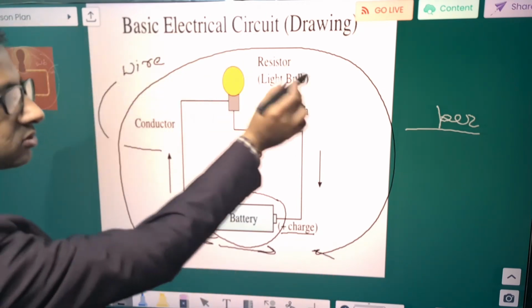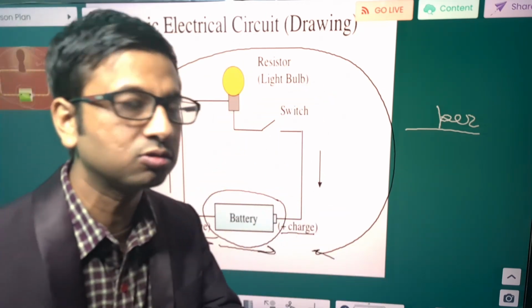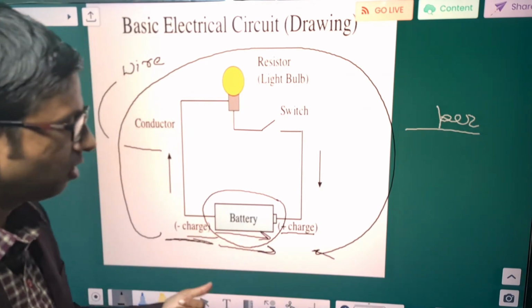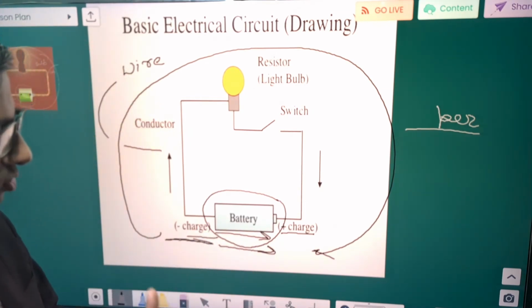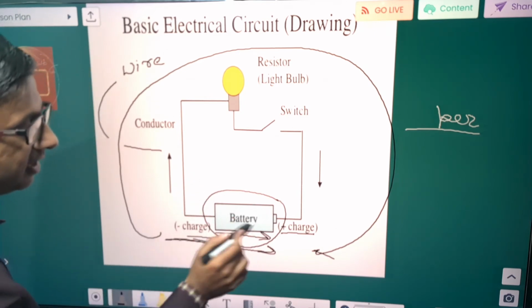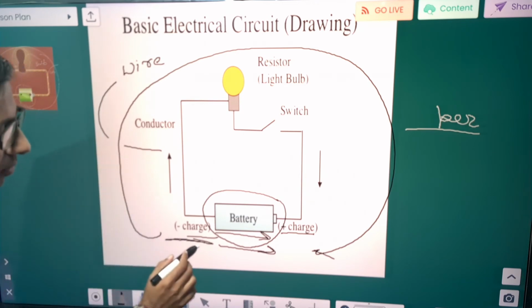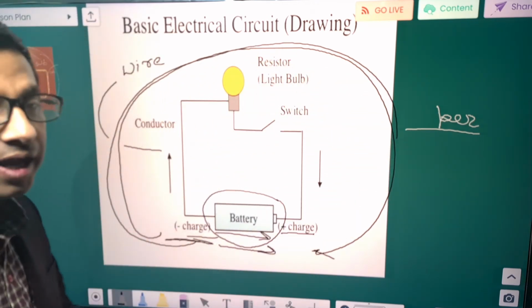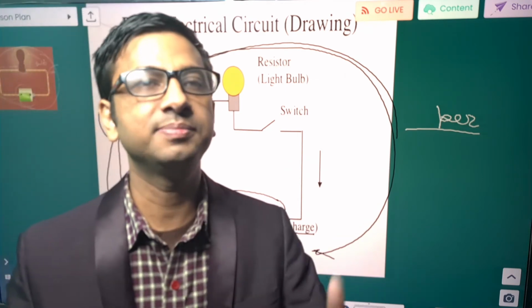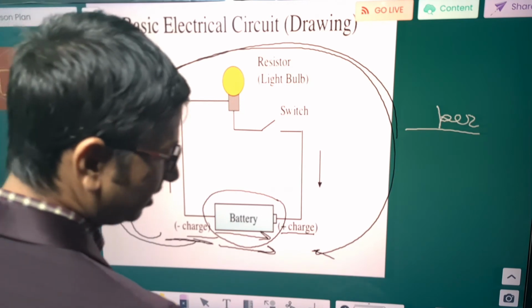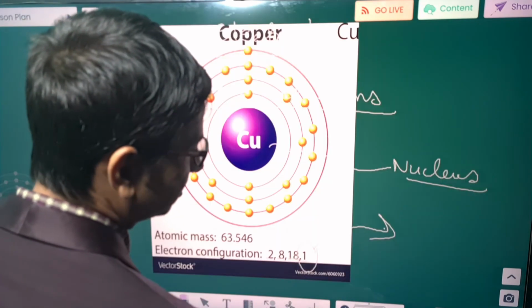Why will it go through the circuit? Why will it not go through the lower route or the shortest way? Why will the movement of electrons follow this longest way, not the shortest way? The main reason behind it is, if we see a battery, let me make it clearer to you.